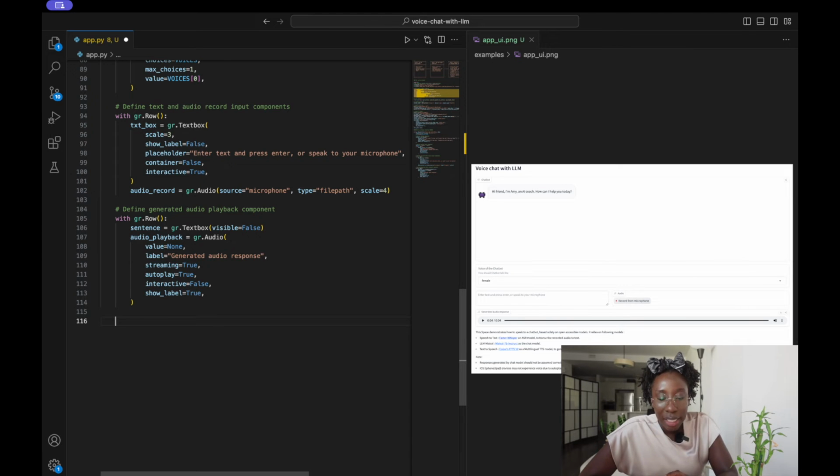And next, now that we have these components, we need to add the functions that would be triggered once we do an action.